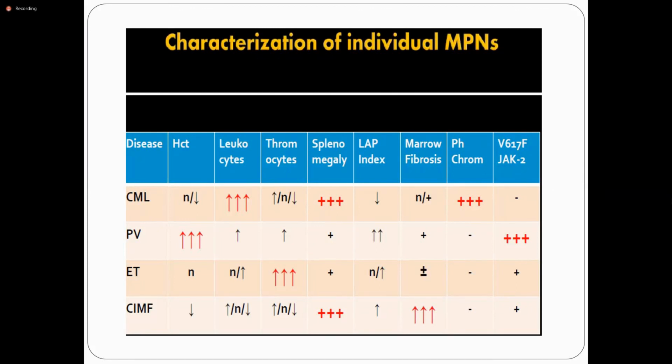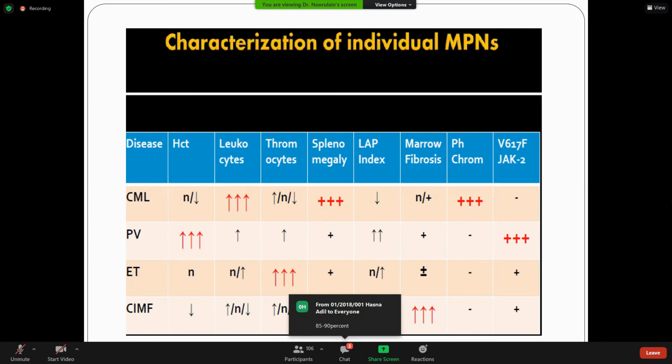Any other student, not Moise. Good, Hasna, 90 to 95%. And what is the JAK2 frequency in ET, essential thrombocythemia, and myelofibrosis? Good. Can you name any other genetic abnormalities seen in essential thrombocythemia and myelofibrosis?